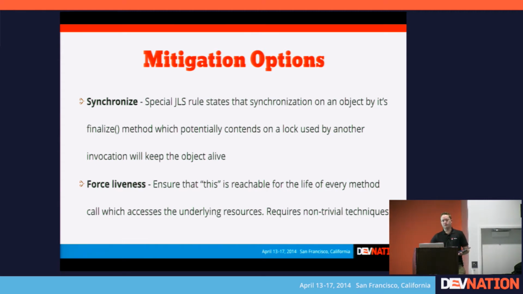There's a special rule in the JLS that says that if you use a Finalize method and you mark that Finalize method synchronized and all the other methods are synchronized, then essentially the finalizer will never run until all methods have completed. I mean, it words it in a much more precise way than that, but basically if there's a monitor that can be acquired on the object, when the finalize acquires a monitor, then essentially it will not run the finalizer thread.